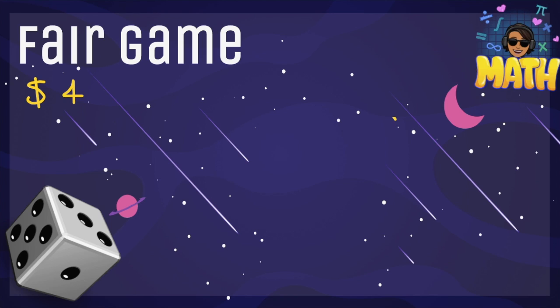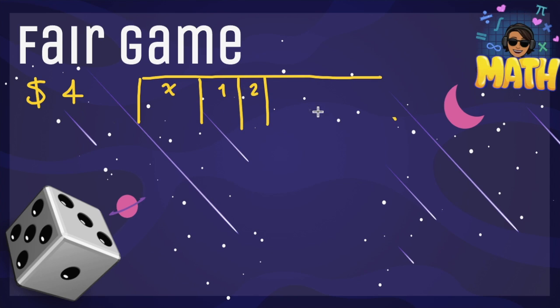The first thing we're going to do to explain this is find the probability distribution, where the possible outcomes are 1, 2, 3, 4, 5, and 6.